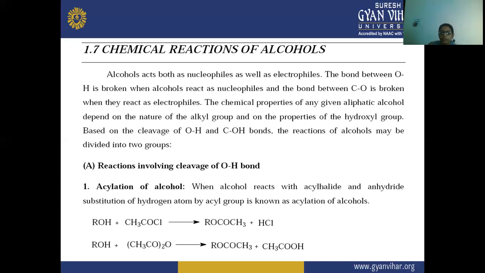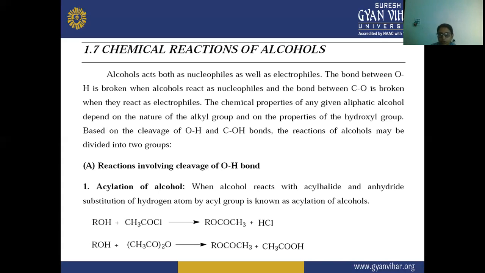So when alcohol reacts with an acyl halide or anhydride, there is a substitution of the hydrogen atom by the acyl group.